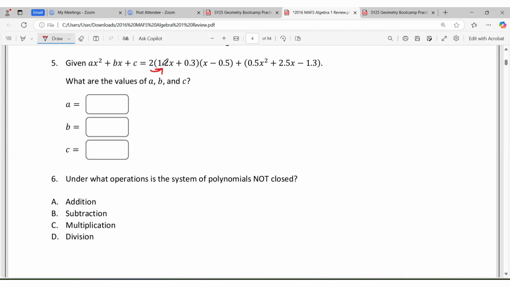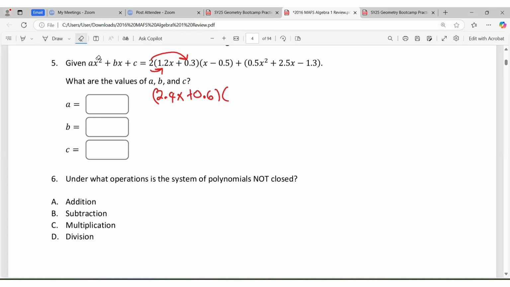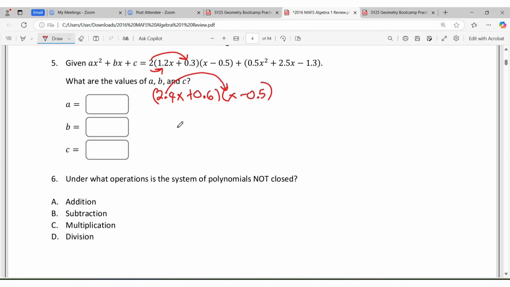2 times 1.2x is going to give 2.4x. 2 times 0.3 will give us positive 0.6. And then now this must be used to multiply by x minus 0.5. All right, so let us multiply this. So we're going to have 2.4x times x.